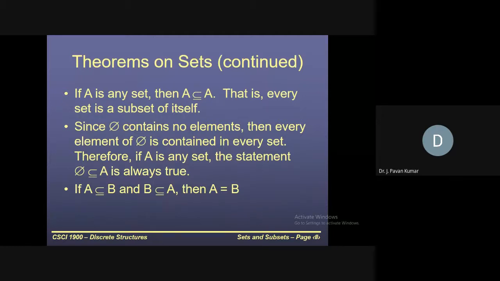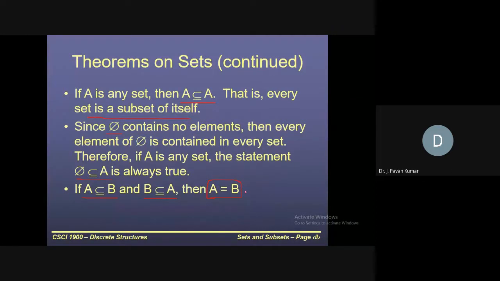Now next, another one is, as we have discussed, A is a subset of itself. That is, any set is a subset of itself. Next, the empty set is also a subset of any set. So the empty set is a subset of capital A, which is always true. And another theorem is, when A is a subset of B and B is a subset of A, then we can say A and B are equal.